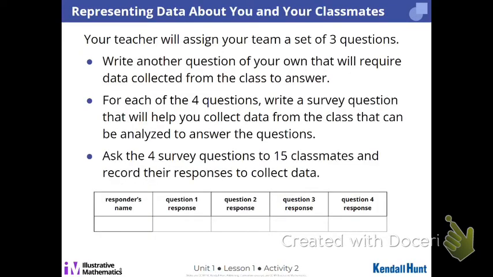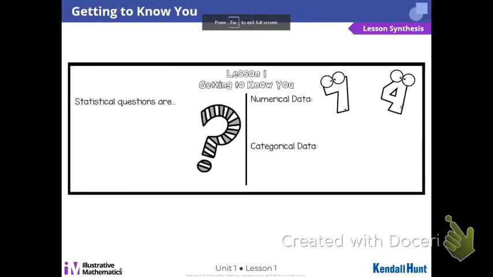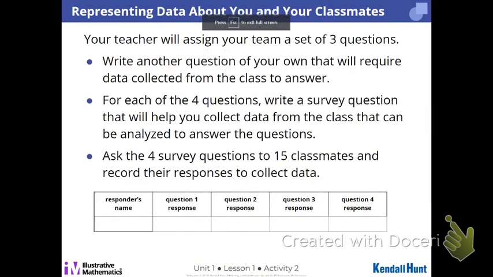Now, your group is going to get a little sheet of paper with 3 questions on it. All right? These questions are not ready to ask somebody. It's a question like you would need information to answer, but it's not a question you can just read to somebody. The first thing you're going to do is change the 3 questions into survey questions. So for example, we asked all those questions. All right? So what's kind of going to be nice is your questions correspond to each other.